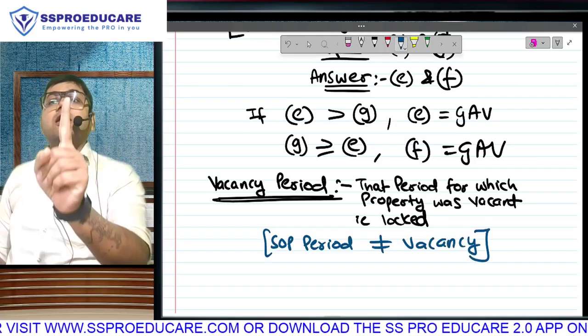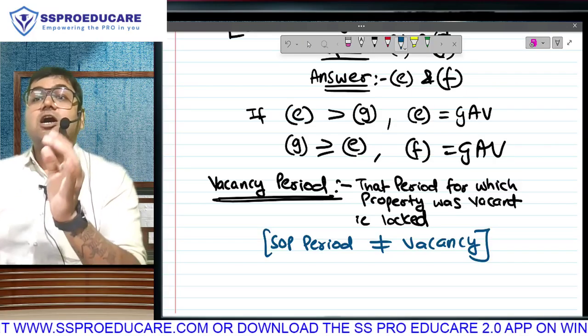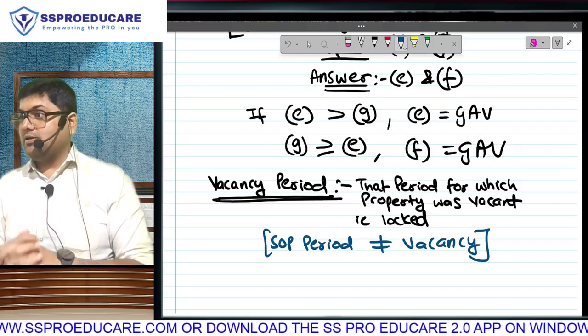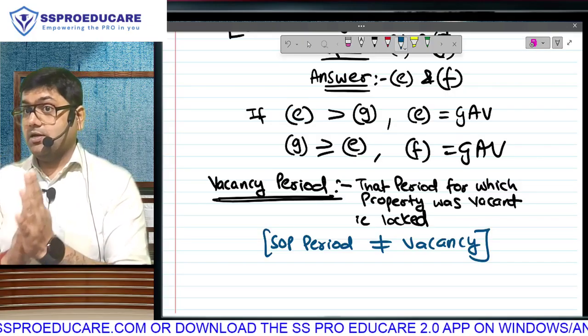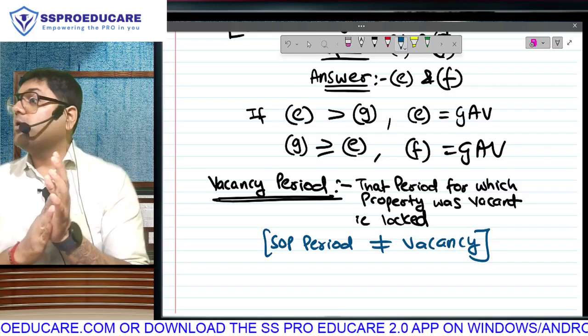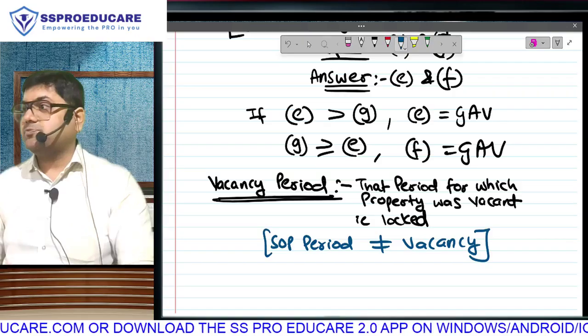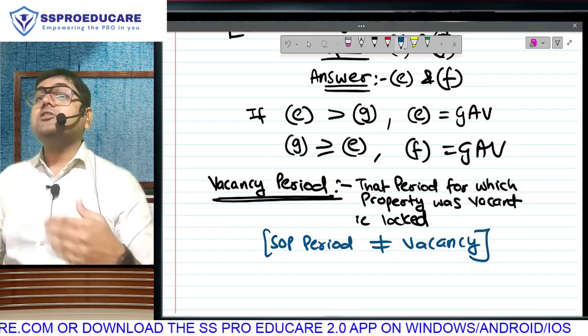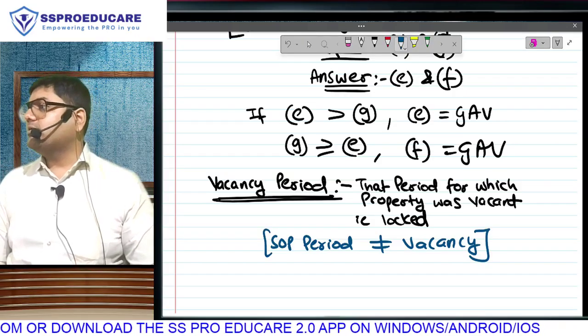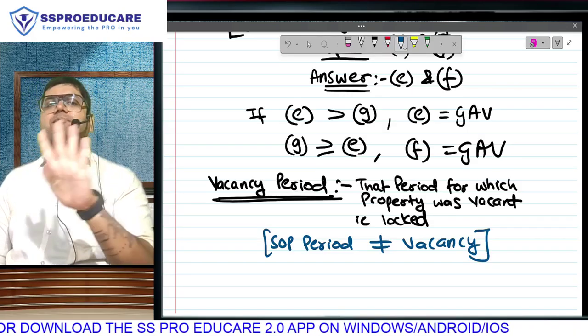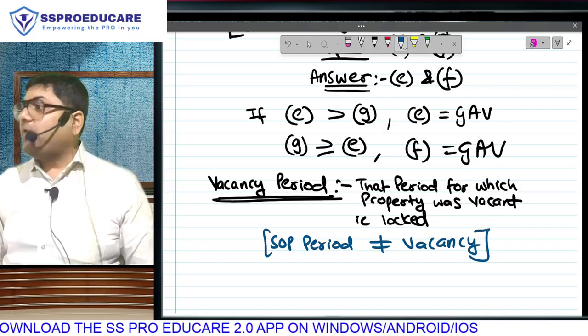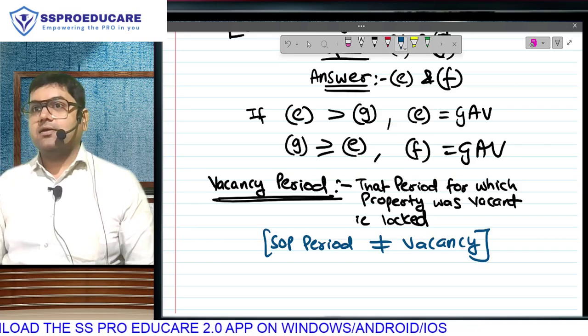Matlab suno, April, May, June, July, I stayed in the property with my family. Listen to this carefully. I stayed. 1st August, I moved to a new property and expect that I will give this property on rent. August onwards, I try to find a tenant. But August, September, October, November, December, I don't get tenant. Finally, from 1st January, I get a tenant.